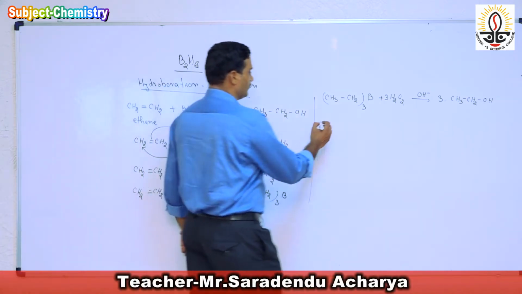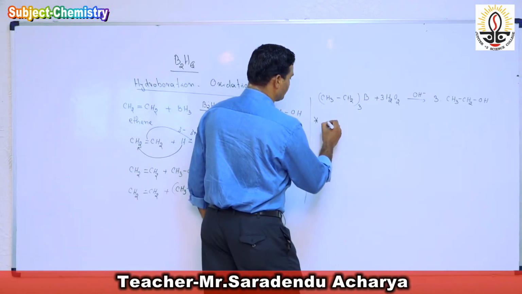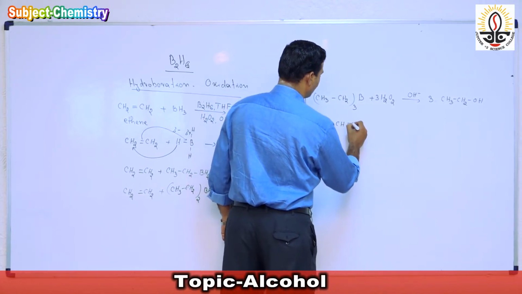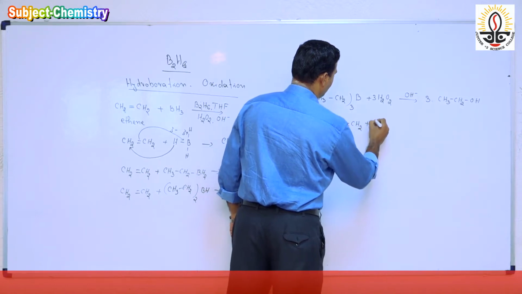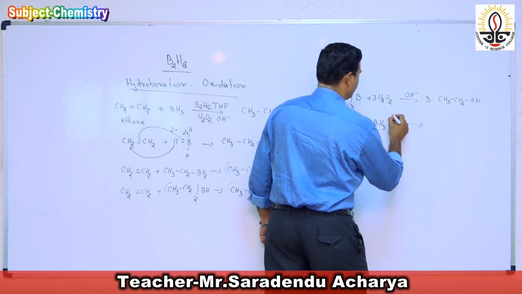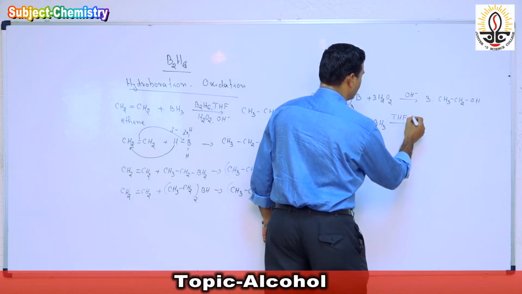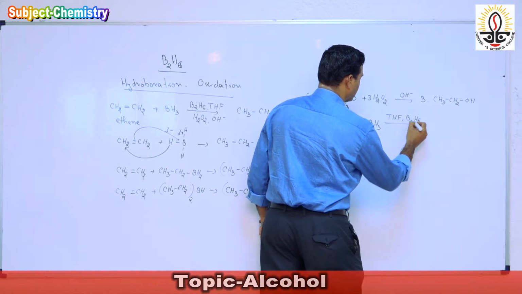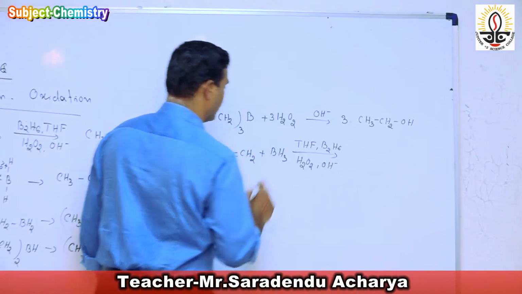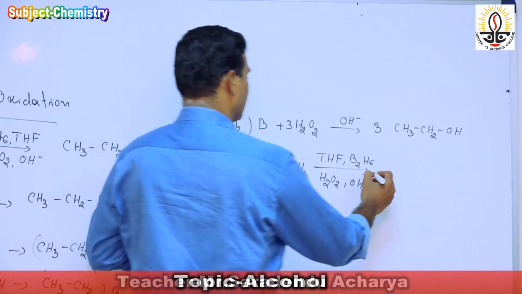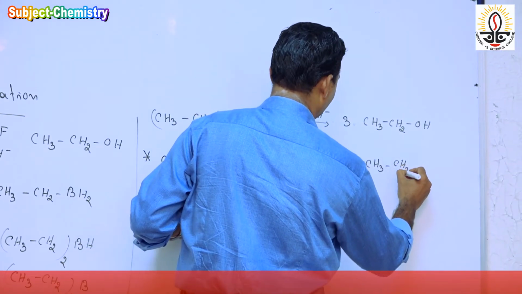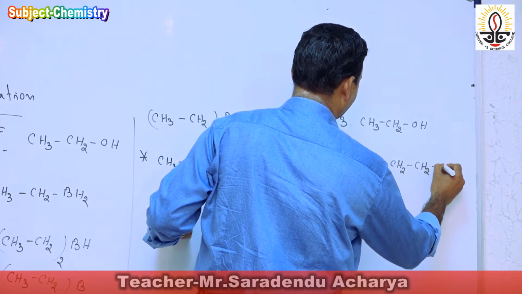If there is an unsymmetrical alkene, another example, hydroboration also takes place in presence of tetrahydrofuran, B2H6, followed by oxidation with hydrogen peroxide in alkaline medium. Then we get the same product, 3 CH3-CH2-CH2OH.